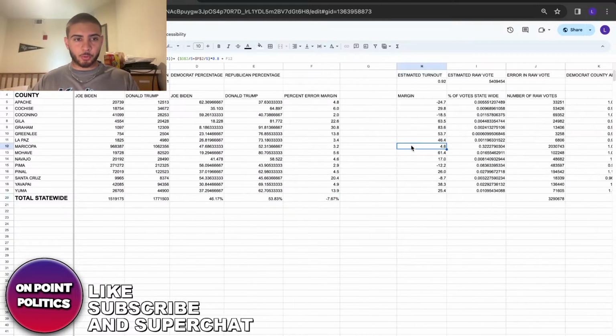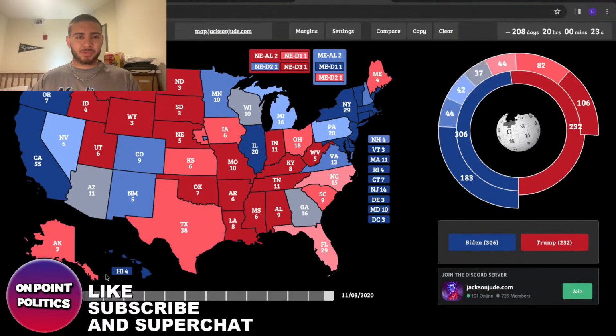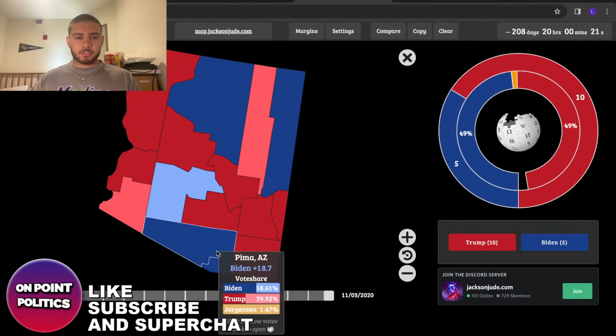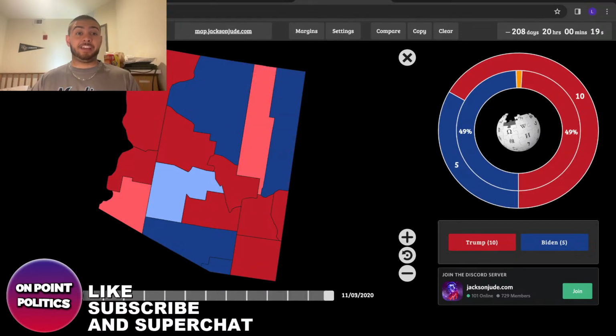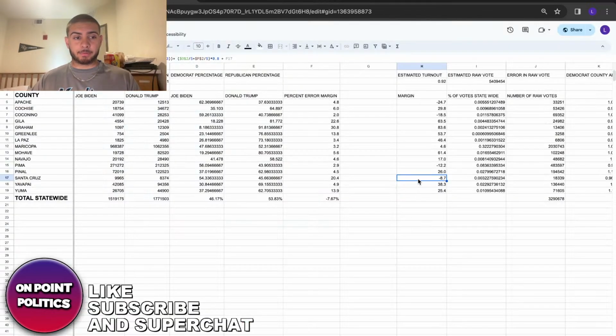He wins Maricopa by 4 here. So that's pretty interesting. Santa Cruz goes down to like an 8 point win, which over here, Santa Cruz was a 35 point margin of victory. So it's like a completely different electorate.